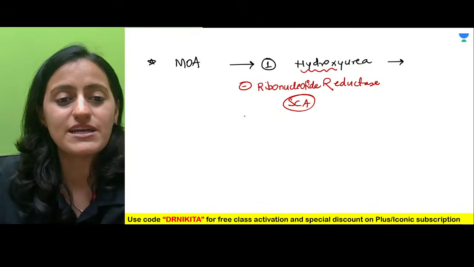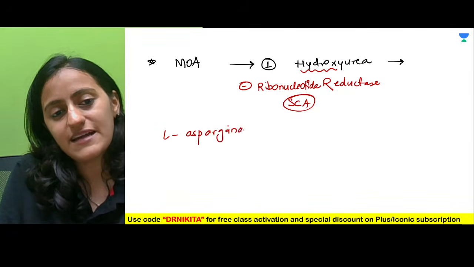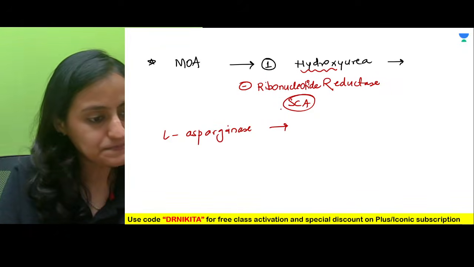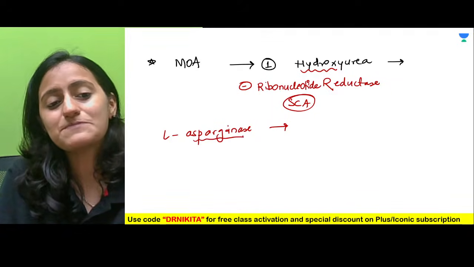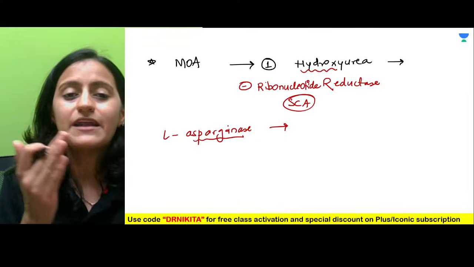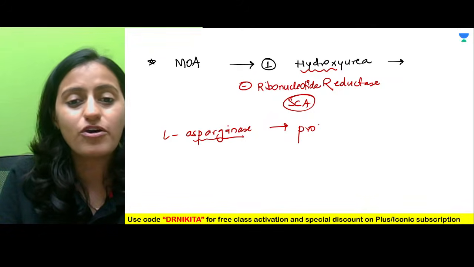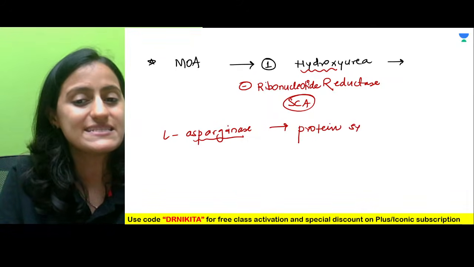L-asparaginase, used in ALL as well. What are the side effects that you see with L-asparaginase? Remember, asparaginase, as the term says, breaks down asparagine. Asparagine is an amino acid required for protein synthesis.